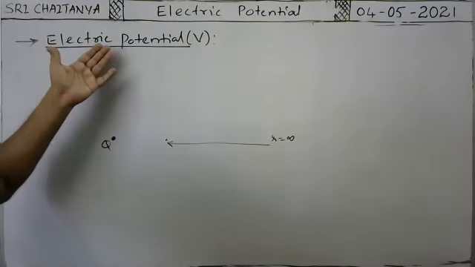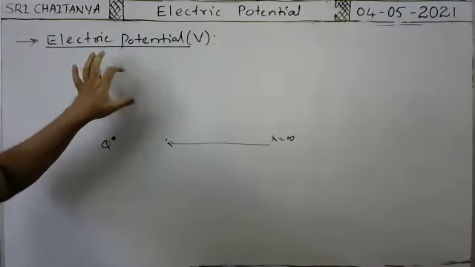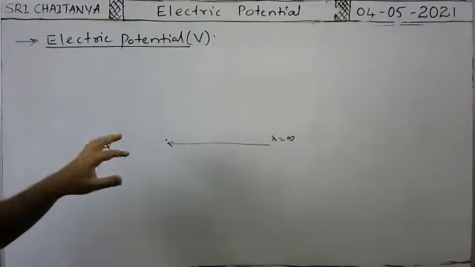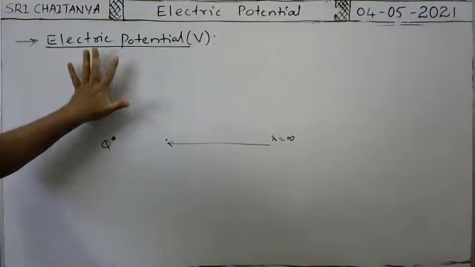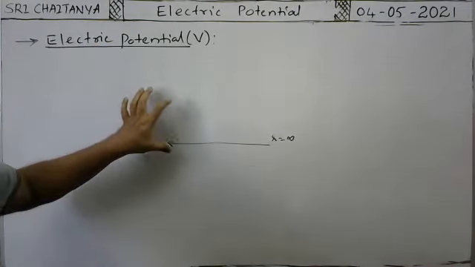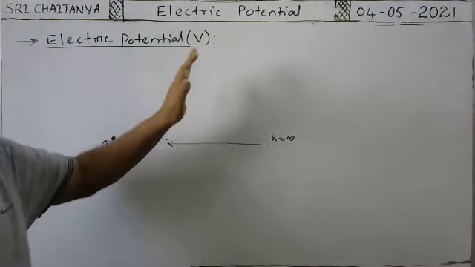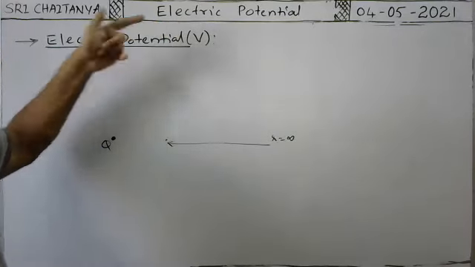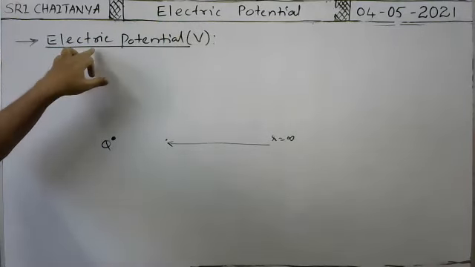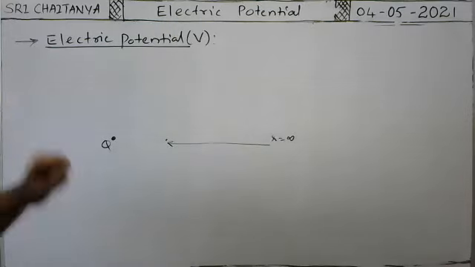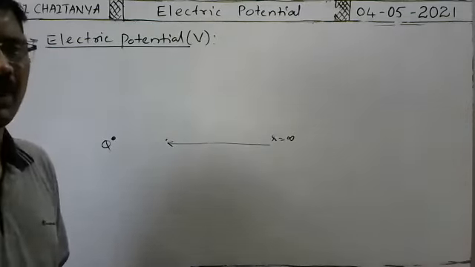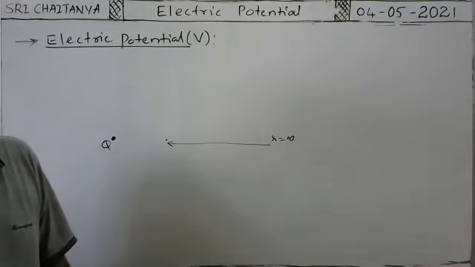From infinity in this electric field to a point, how we can measure here? Actually, the general definition for electric potential is, here actually electric potential means the influence of the charge at different points can be explained in terms of intensity of electric field and electric potential. So already intensity of electric field was completed. Now electric potential. How electric potential can be described? How we can define electric potential?